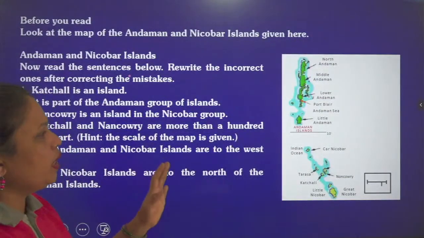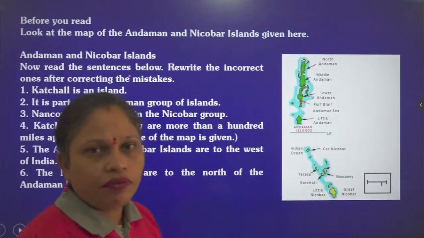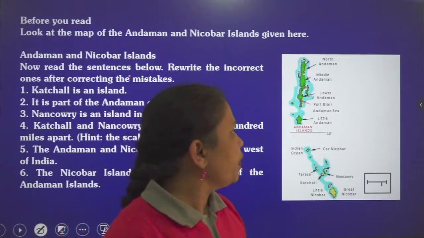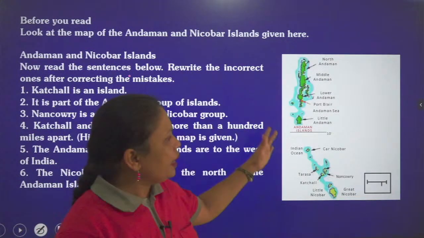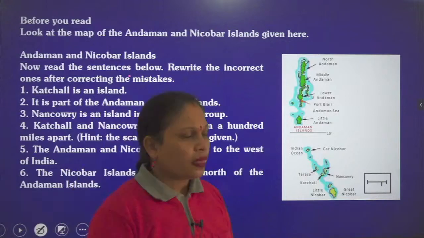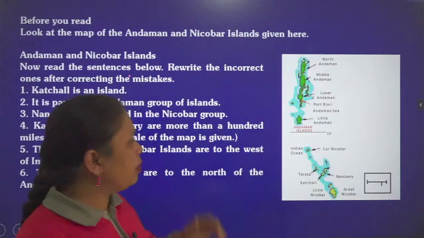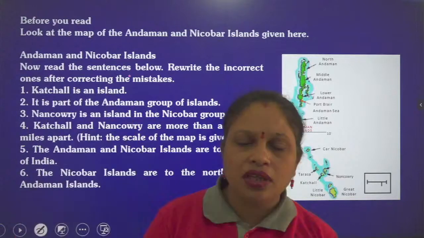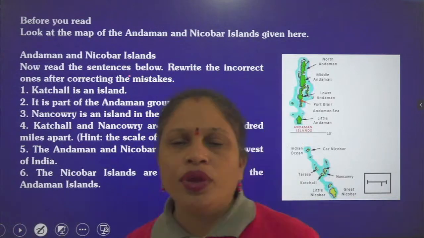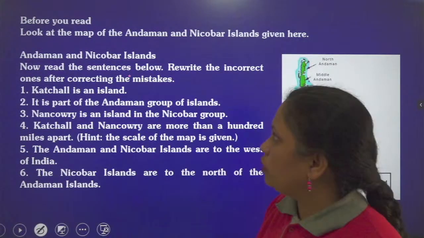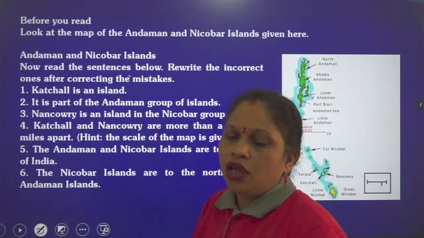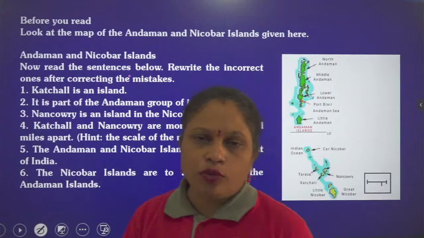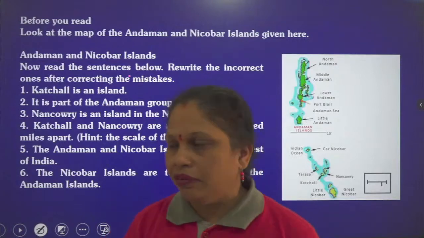Now this one picture is shared with you through your textbook. You can see the map on which you can see the Andaman and Nicobar islands, and some information is shared about the places that are described in the chapter, like Katchal, Naveri and all. So what are they actually? Well, let's see. Before you read, you should know the names of these places and their reference, so that you will understand the chapter very well.